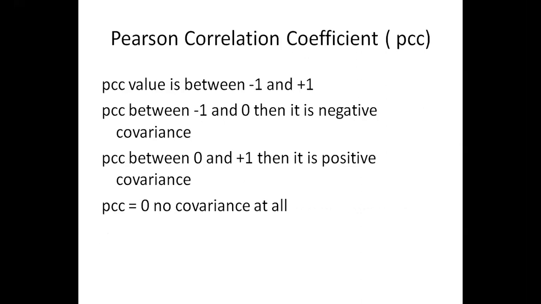For example, you are trying to make a predictive model to predict the salary of a person. Assume I have age, height, weight, number of years of experience, and number of hours he works per week. When I start computing the Pearson correlation coefficient for the entire data, the PCC value for the weight and the PCC value for the height will be nearly equal to 0.1 or 0. That means when you are trying to predict salary, the dependent column is salary, and the independent columns are height, weight, age, and so on.